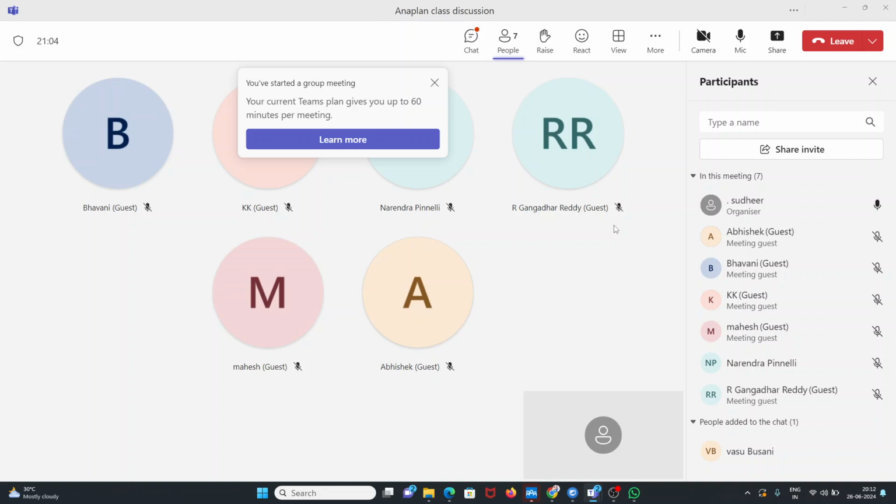And one more thing, as I told you, it is a multi-dimensional tool. That means we can show data in different ways. On that day I showed you, right? Like chart and grid view, we can show in different ways. Just a moment, I'll show you.